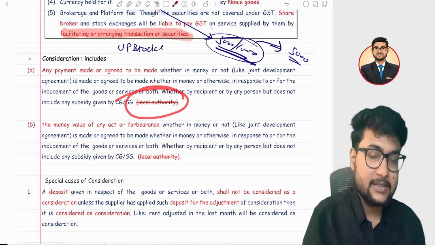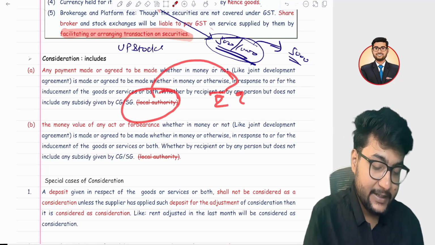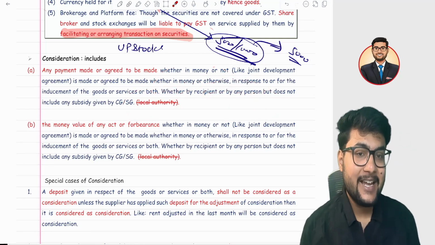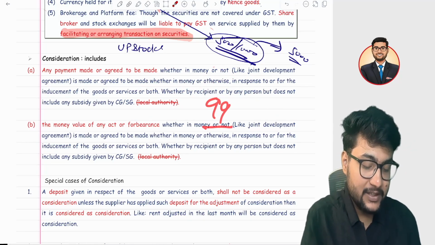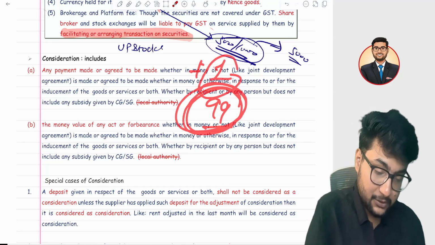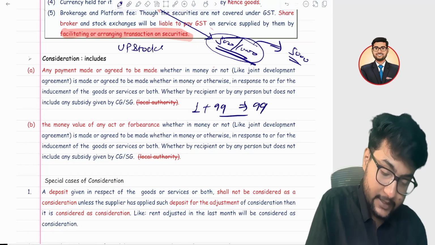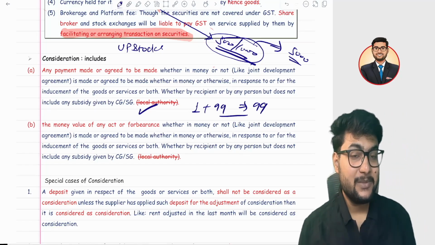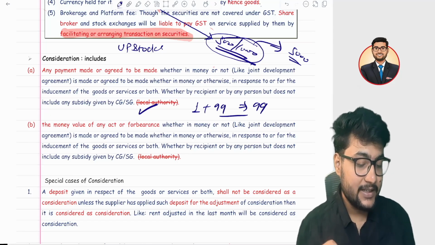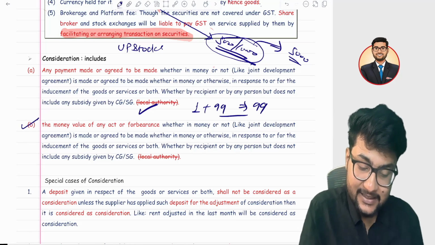But local authority is not covered under it. It means if you are getting 99 rupees from the local authority for subsidized food, then that 99 rupees will be considered as a consideration and it will be added to the 1 rupee. So now tax will be on 1 plus 99, that is 100, right? So for a local authority, any amount received as a subsidy is considered as a consideration. The same we will study in point B.